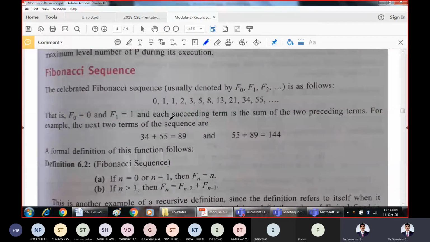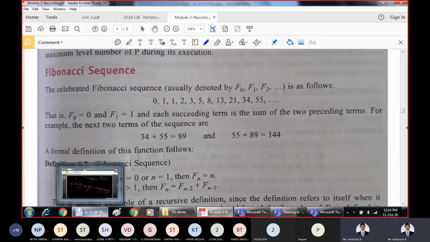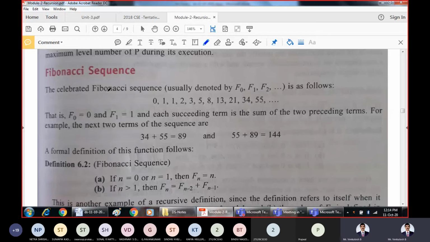Now another example here is the Fibonacci series. What actually is a Fibonacci series? This is also covered in C, still I'll repeat. It is a series, a sequence of numbers in which the first two numbers are fixed. That is, for n equal to 0 or n equal to 1, the nth Fibonacci number is n itself.